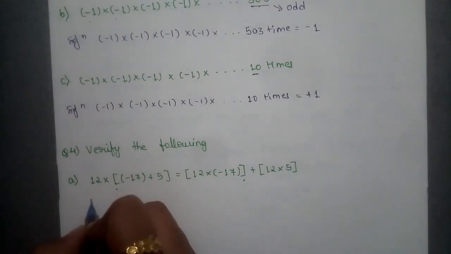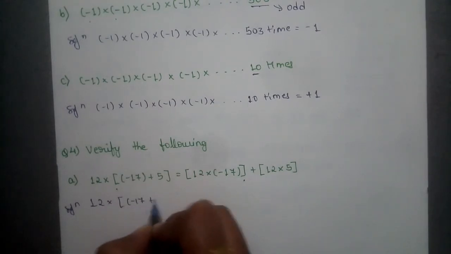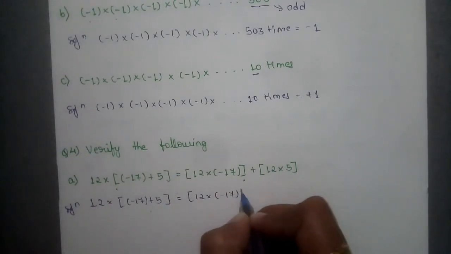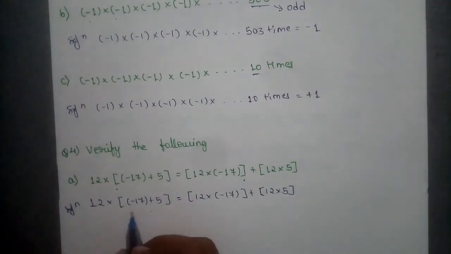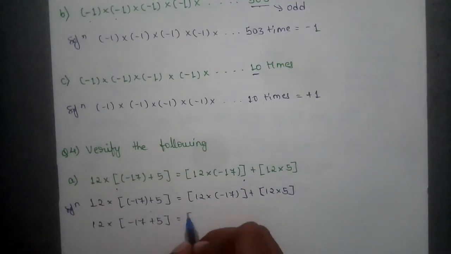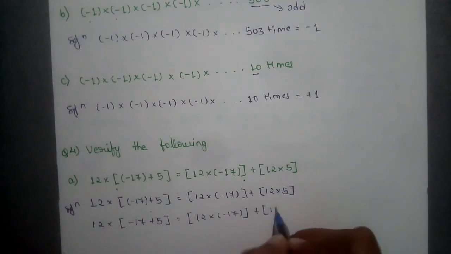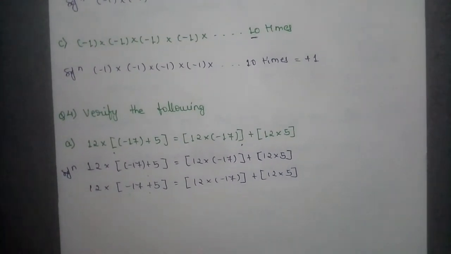So we will simplify. I will write in the solution 12 into minus 17 plus 5 equals to 12 into minus 17 plus 12 into 5. First remove the bracket, so that is 12 into minus 17, and plus 5 as it is given. Then on the right side, 12 into minus 17 I will write as it is, then plus 12 into 5 also as it is. So what I did in this step, I have removed this bracket.